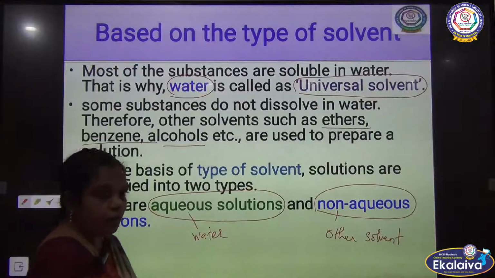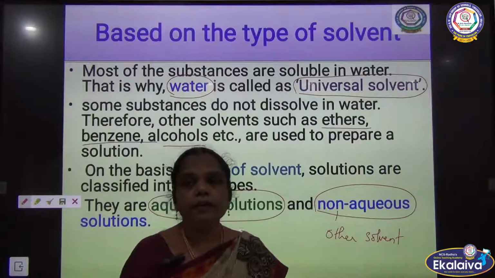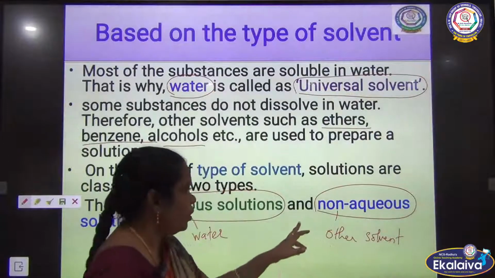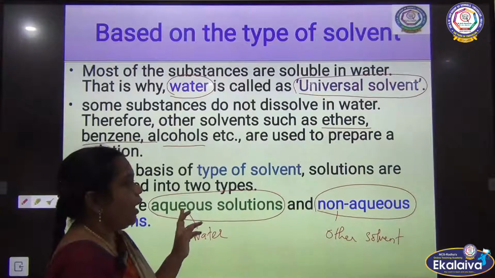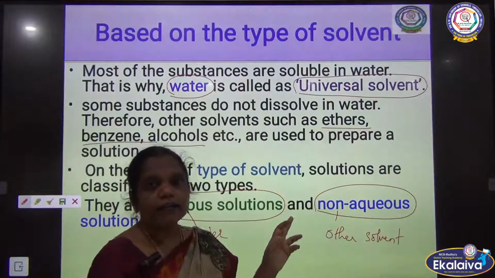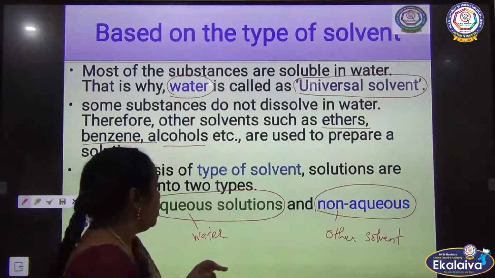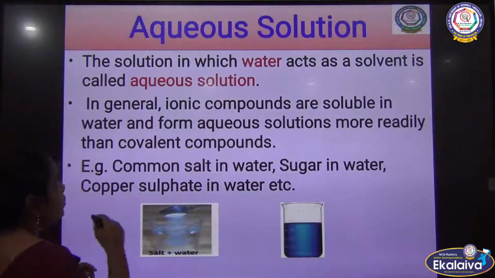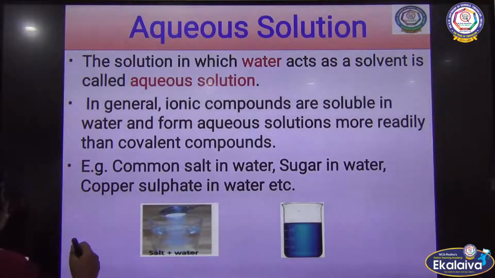So if water acts as a solvent, it is called aqueous solution, and if water does not act as a solvent, it is called non-aqueous solution.